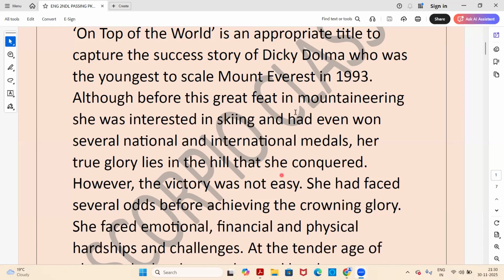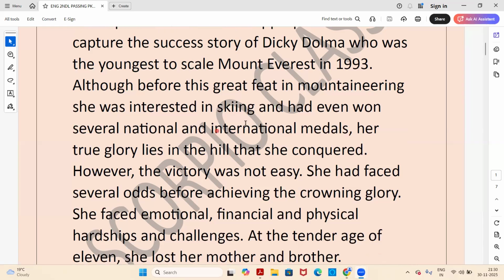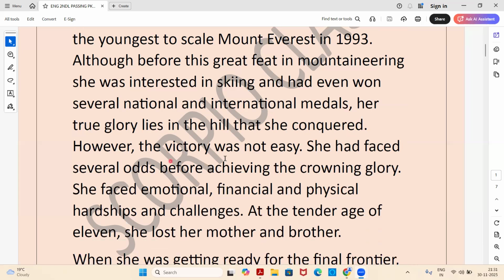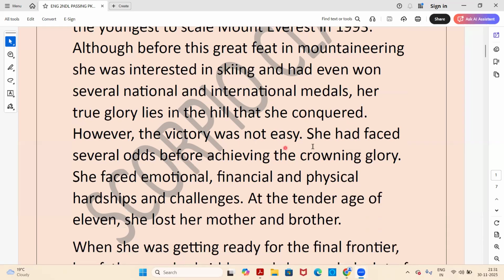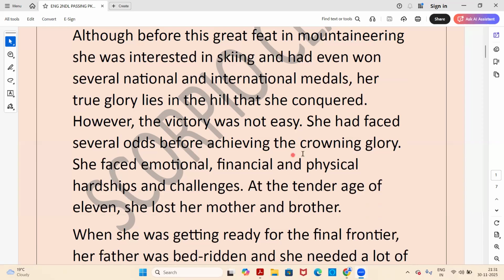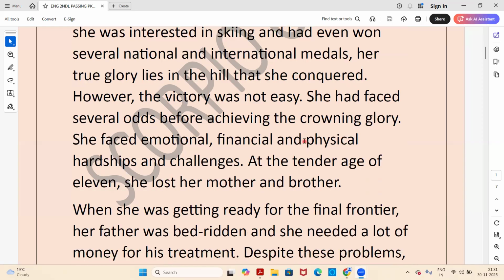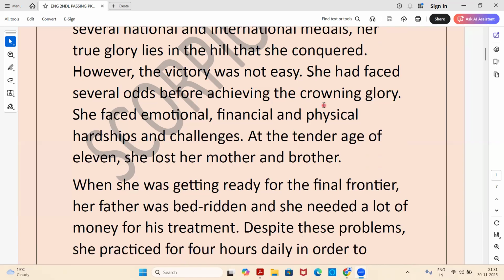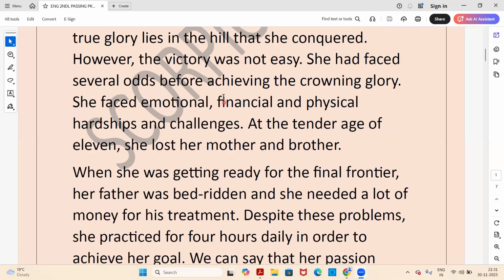So apart from mountaineering, she was also interested in skiing and had won many international and national medals for it. However, the victory was not easy for her. She had faced several odds before achieving the crowning glory. As we all know, in many such stories success does not come easily; they have to struggle and work hard a lot. So here is the story of Dicky Dolma also. Let's see what problems she suffered.